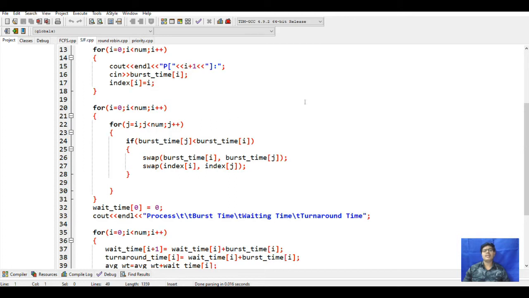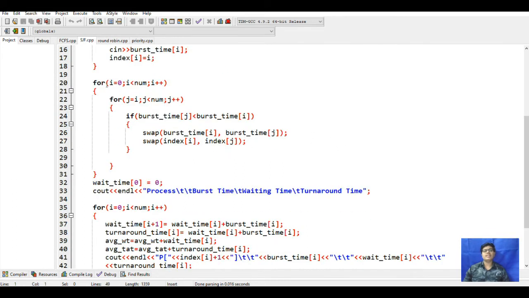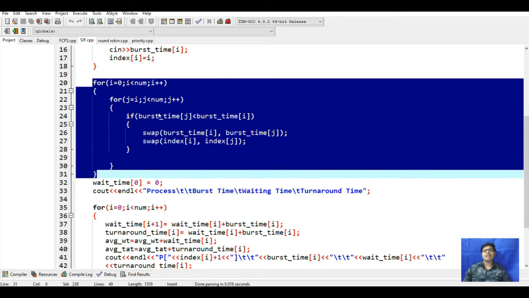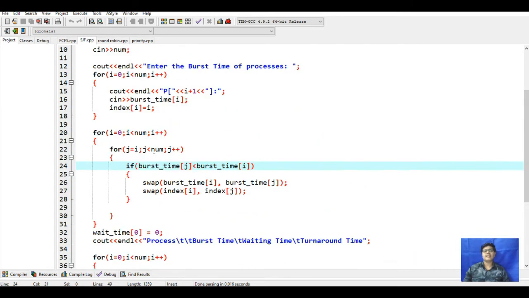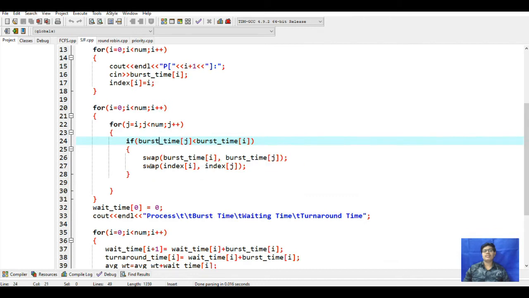If the burst time is the same, it will swap the burst time. If it is having the smaller one, it will swap the burst time and sort accordingly. So this is executing the swap function for the shortest job. If the burst time of I is greater than the burst time of j, it will swap both, and it will swap these indexes. The larger goes down and the shorter comes up.